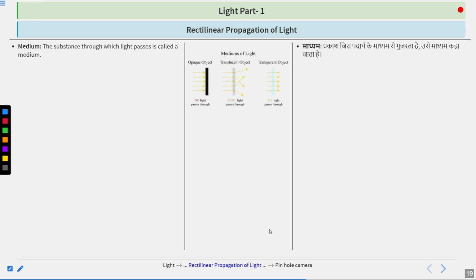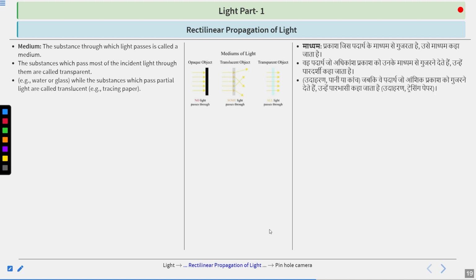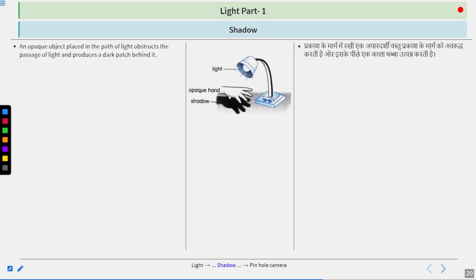Medium. The substance through which light passes is called a medium. The substances which pass most of the incident light through them are called transparent. Examples are water or glass, while the substances which pass partial light are called translucent. Examples are tracing paper. The substances which have no tendency to pass the light at all through them are called opaque, like mirror or cardboard. Here you can see, transparent, light passes through. Translucent, only some light passes through. Opaque, no light passing through at all.